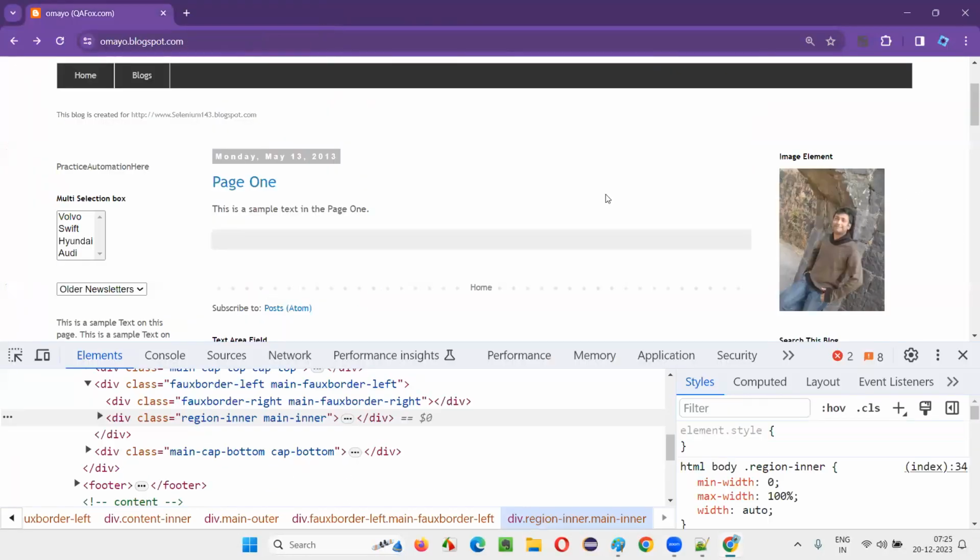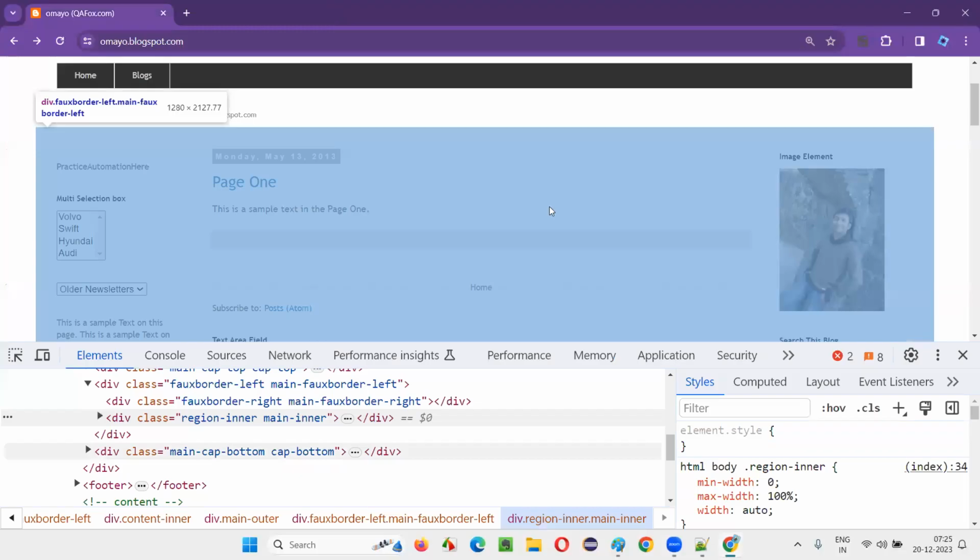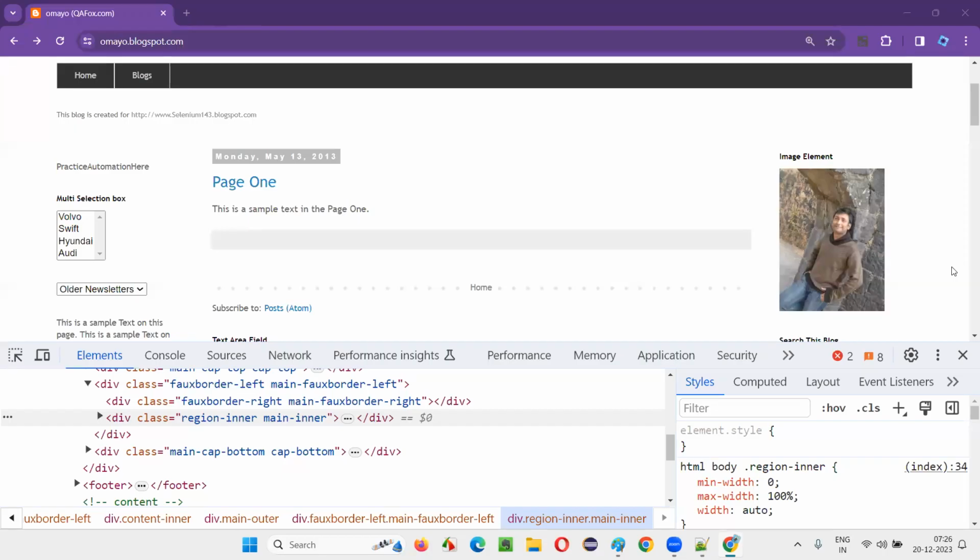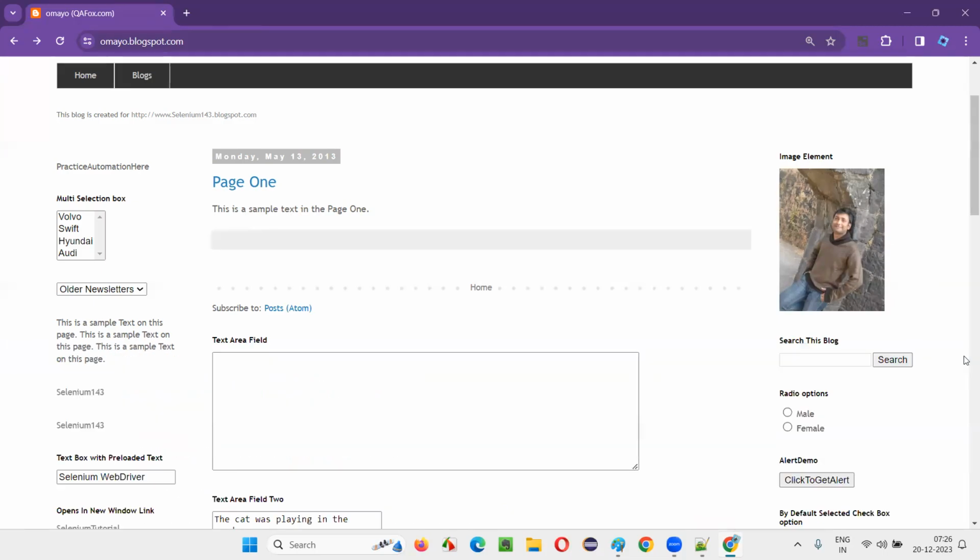Now tell me guys, which option is better for checking the HTML code of the web page? View page source or inspect? Type your answer. Yes, view page source is better than the inspect option. That's the reason I asked you to select that VPS option, that is, view page source. Okay, great guys, good participation.